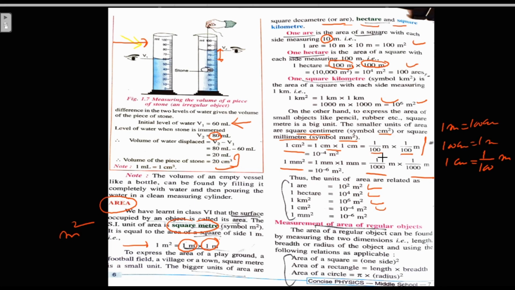From here, 1 upon 100 is equal to 10 raised to power minus 2. 1 upon 100 can be written as 1 upon 10 raised to power 2, and when it is squared it becomes 10 raised to power minus 4. And 1 mm square would become 10 raised to power minus 6, right?